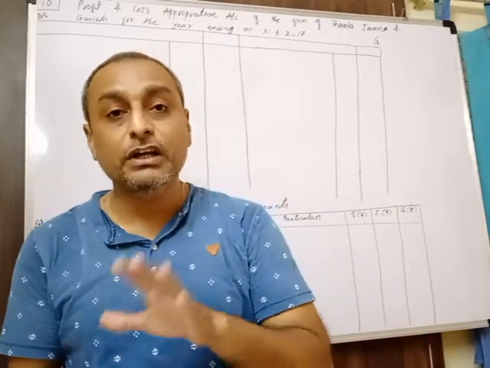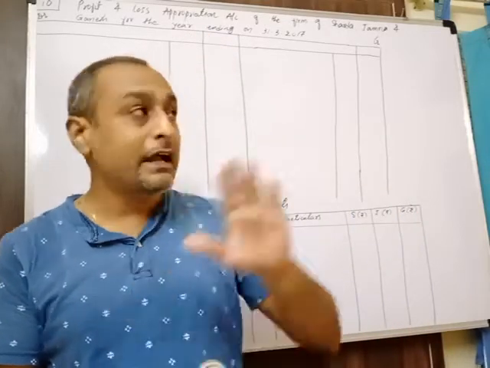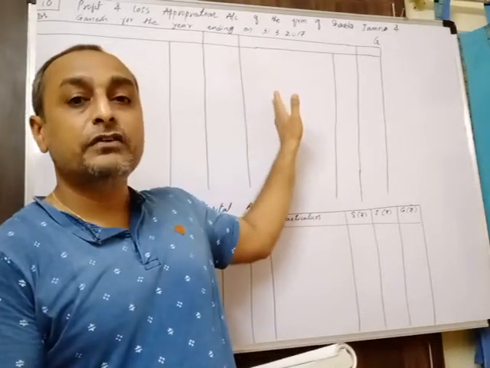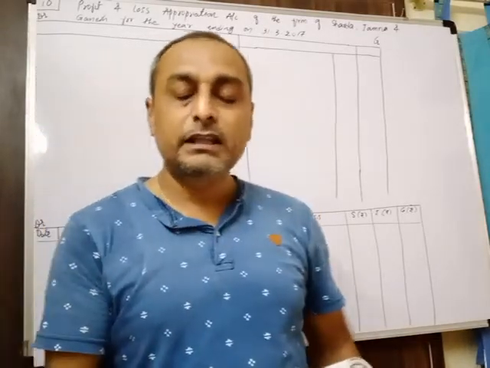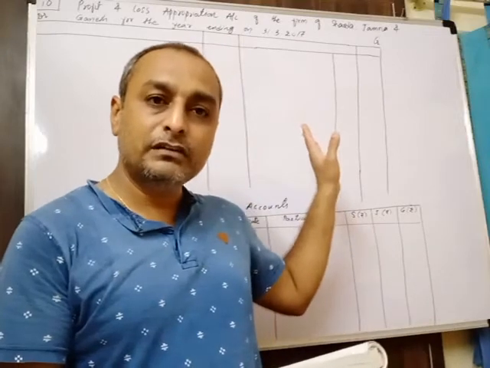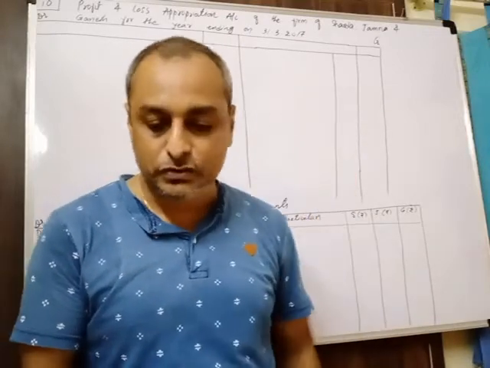So that interest on drawings we have to separate out, because it is recorded here in the appropriation account separately. So we will separate it out, and then we'll record the net profit of the profit and loss account as well as interest on drawings also.